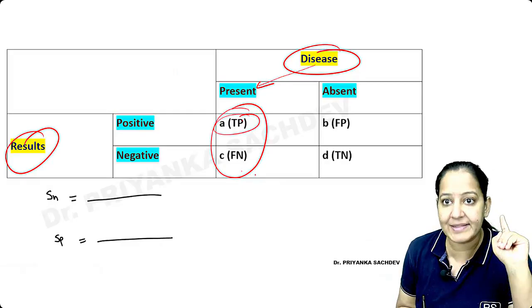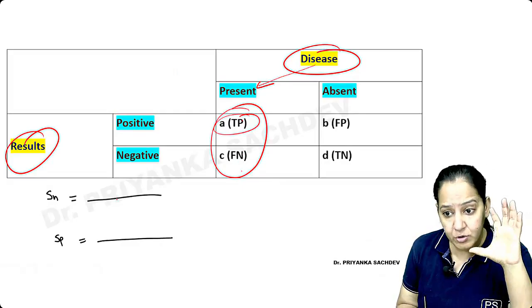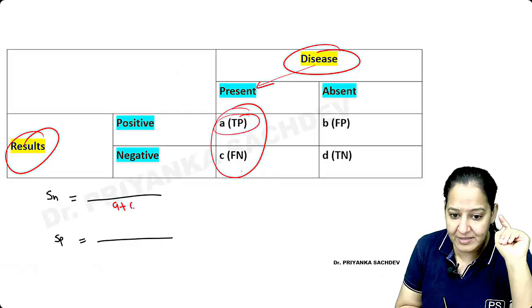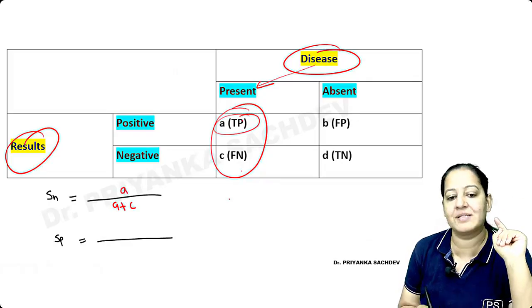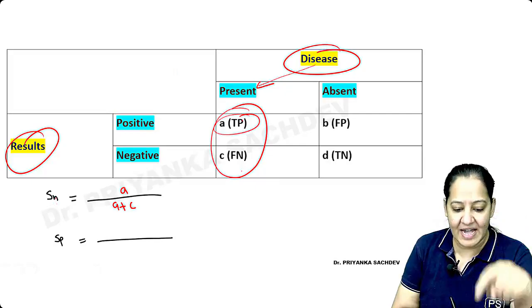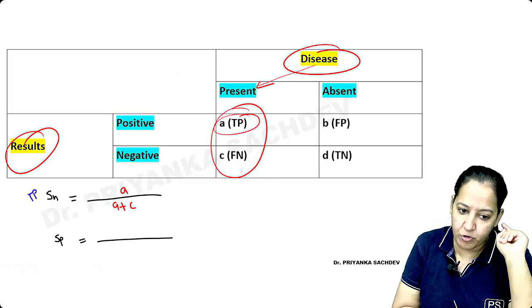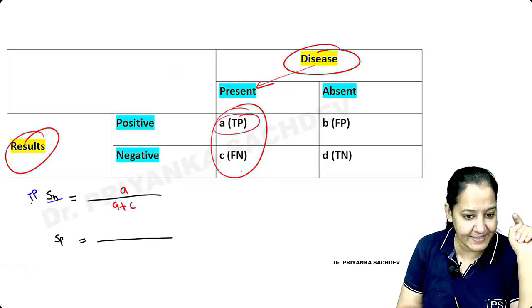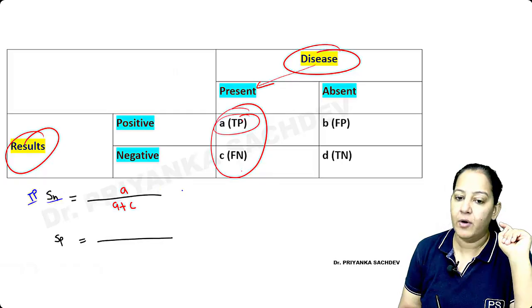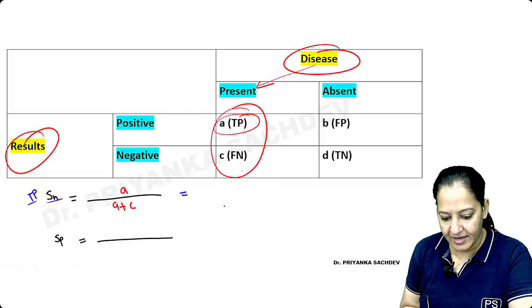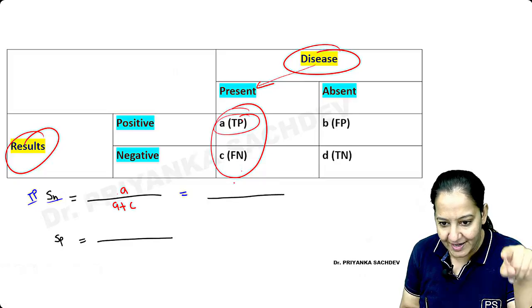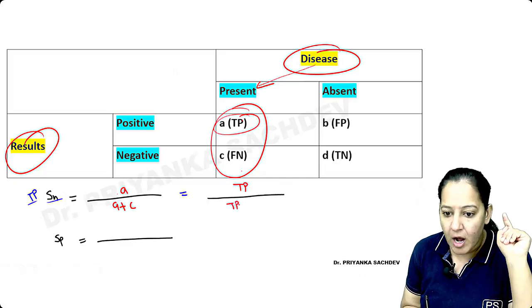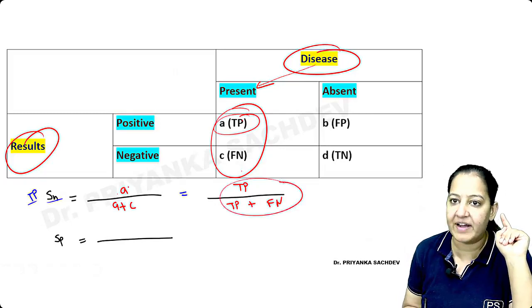C got missed by mistake. So out of the total persons who have the disease, how many are actually given positive by the test? A upon A plus C is sensitivity. The definition: it's the tendency of the test to detect true positivity. Sensitivity is true positivity. In terms of the formula, A is true positive upon true positive plus C, which is false negative.